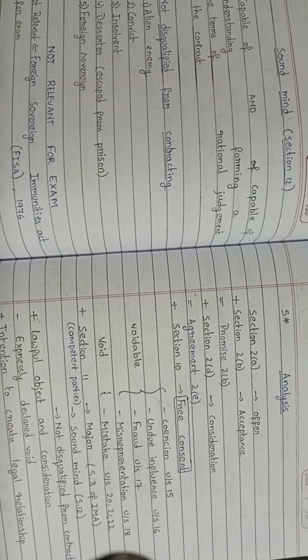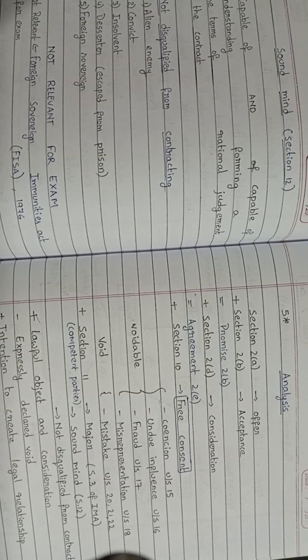if he does not sign the documents, or if he does not do the act which is told by the offerer. In this case, it is a voidable contract. It is a voidable contract because in coercion, the acceptor may accept the offer or reject the offer. He can approach the court, because it is not obtained by free consent.